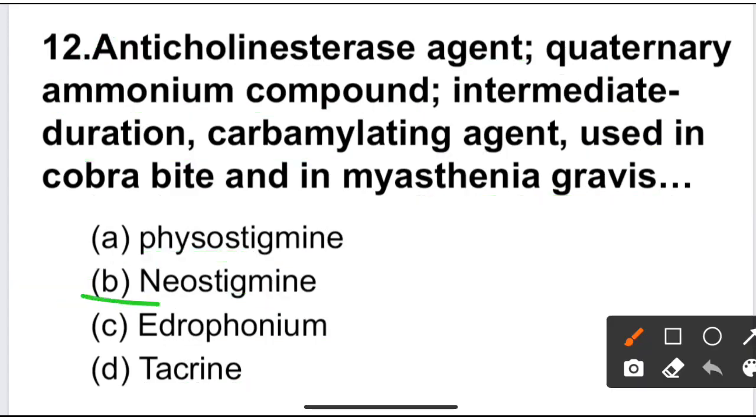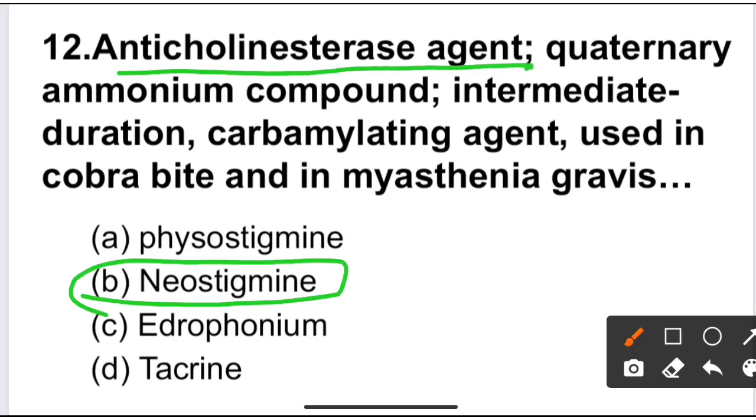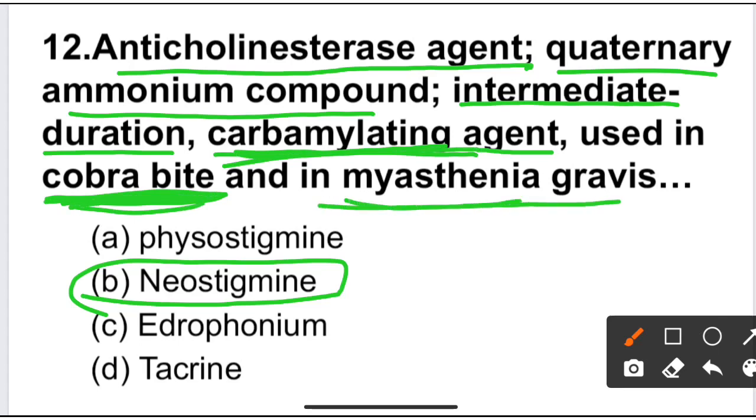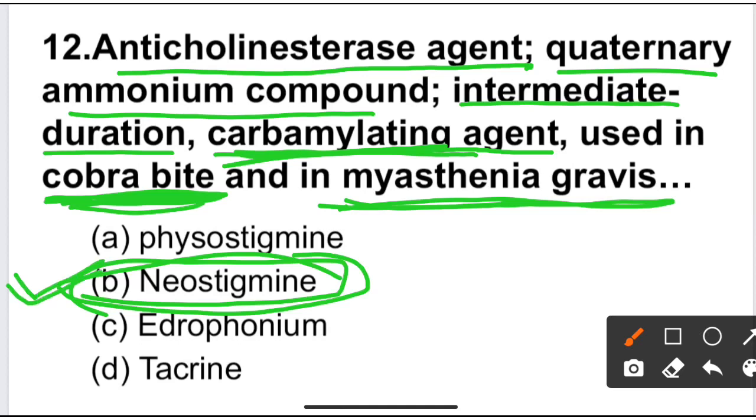Neostigmine is the drug which is an anticholinesterase agent, a quaternary ammonium compound. It has an intermediate duration of action. It acts as a carbamylating agent, used in cobra bite along with atropine, and also used in the treatment of myasthenia gravis. So neostigmine is the correct answer for question number 12. Neostigmine and atropine are used in cobra bite.